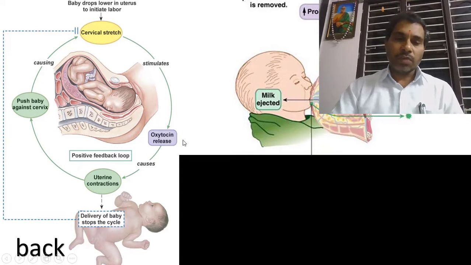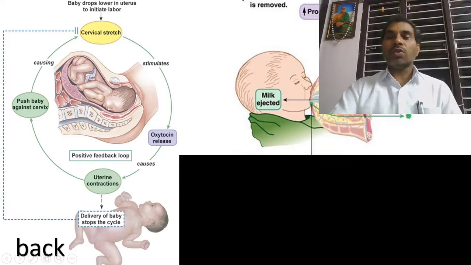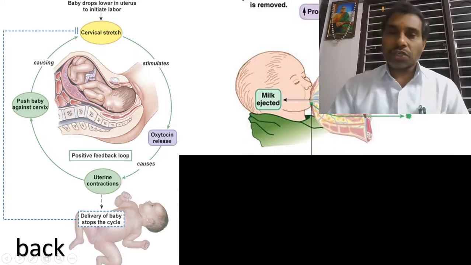Another important function of oxytocin: it acts on the breast, where muscles are present at the region of the nipple. These relax when oxytocin is increased, so the milk comes out from the breast. Milk ejection is an important function of oxytocin, so this hormone is also called the milk ejection hormone.